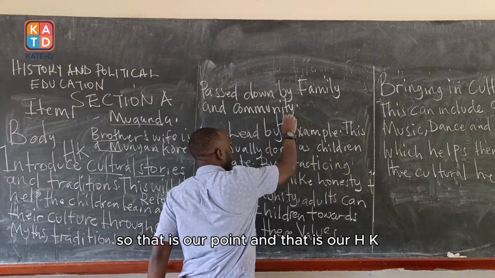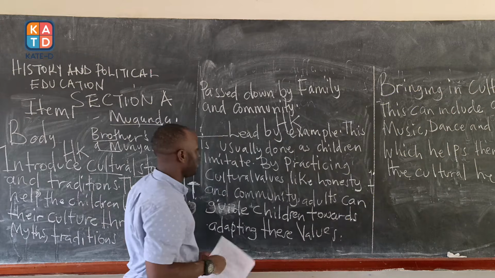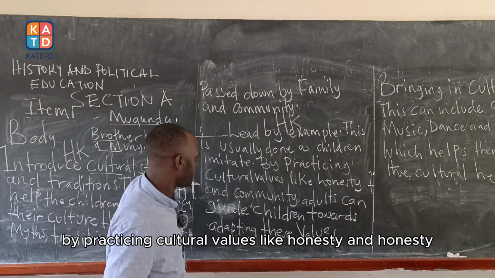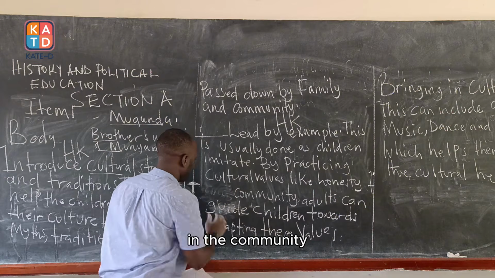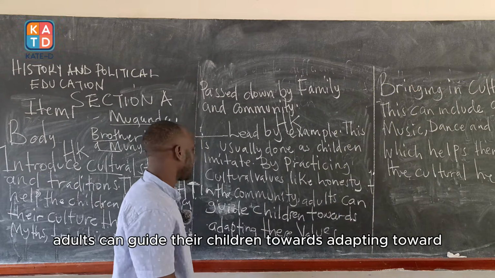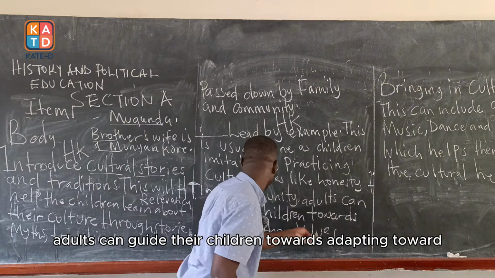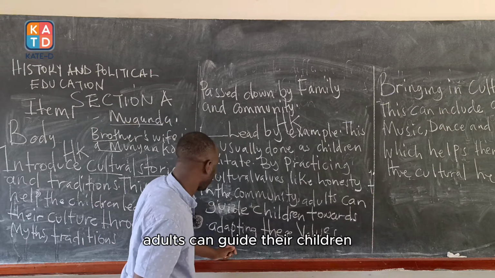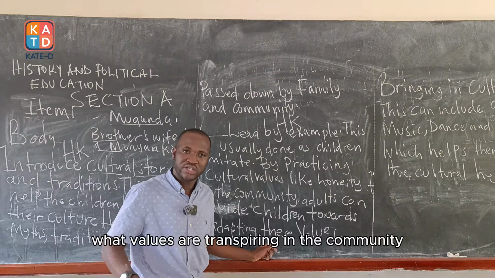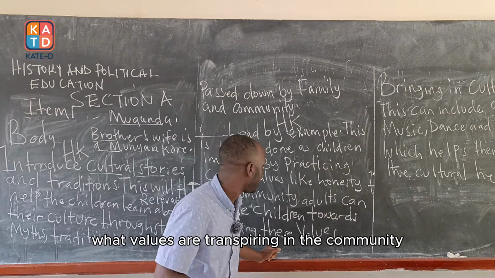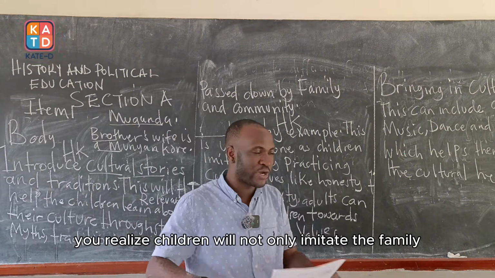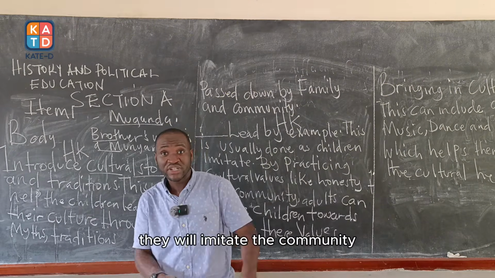So, that is our point and that is our HK. Now, by practicing cultural values like honesty in the community, adults can guide their children towards adopting these values. What values are transpiring in the community? Actually, you realize children will not only imitate the family, they will imitate the community.